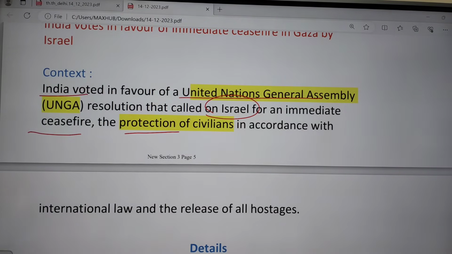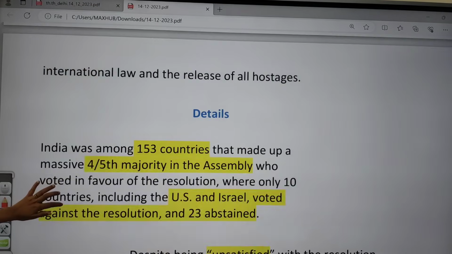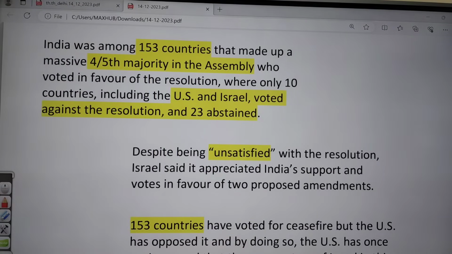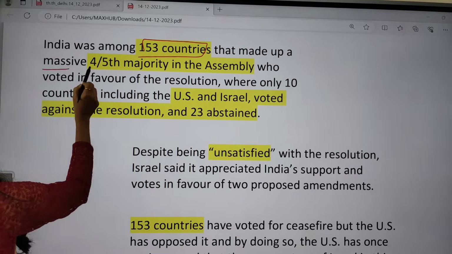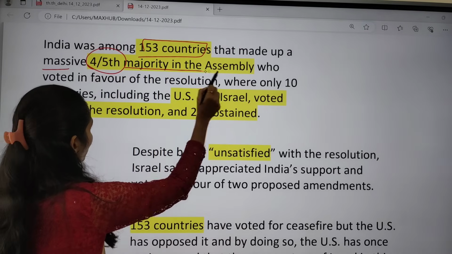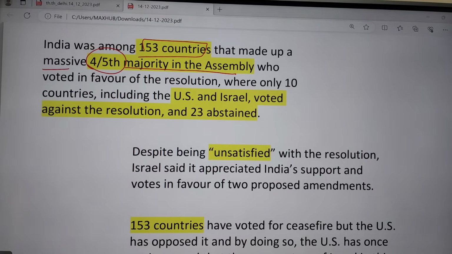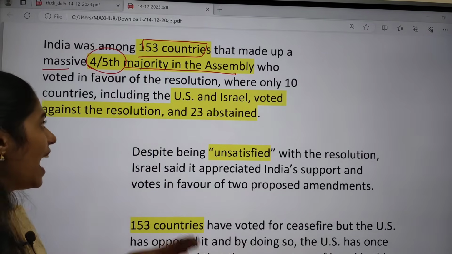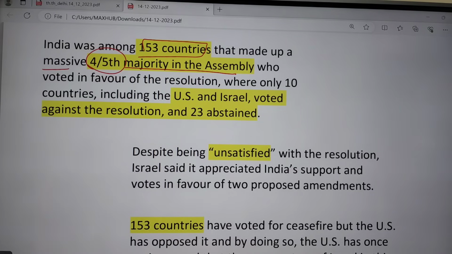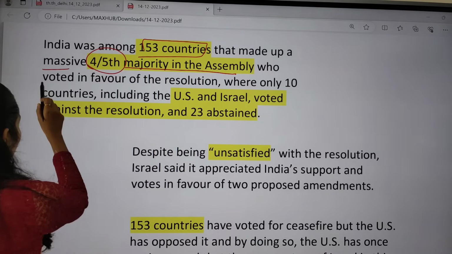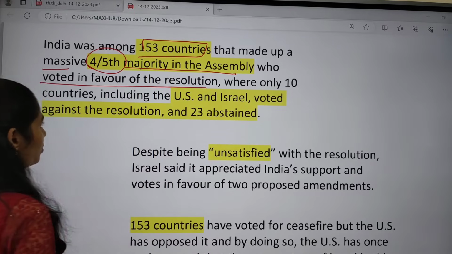If you see the details, it says that India was among 153 countries that made up a massive four-fifths majority of the assembly, and these countries voted in favor of the resolution.